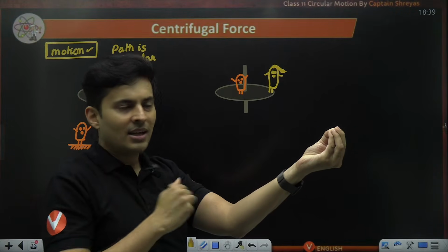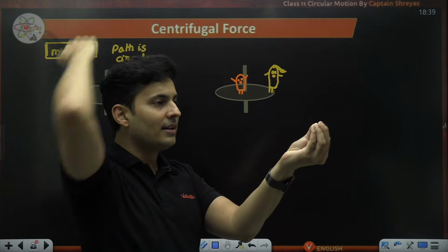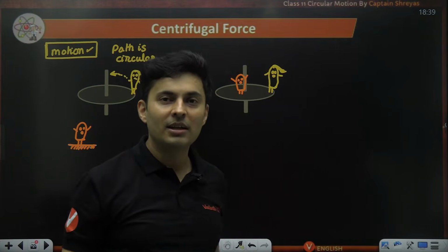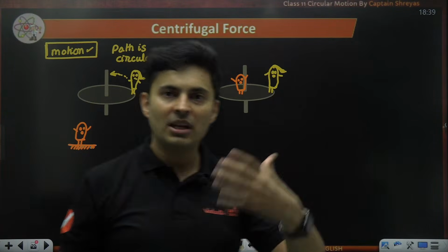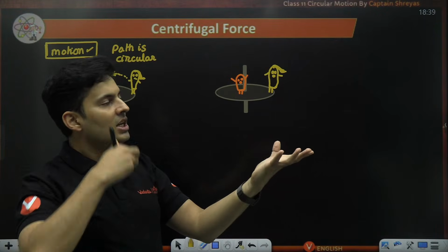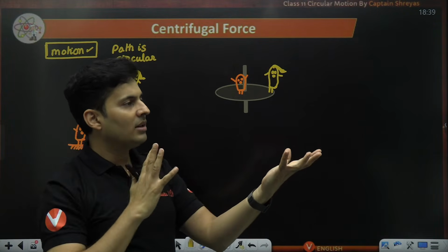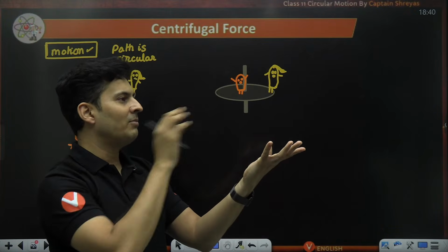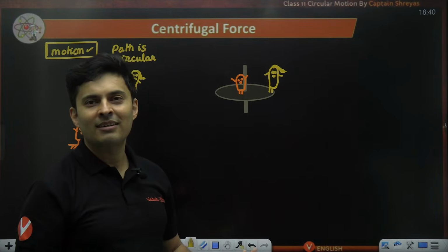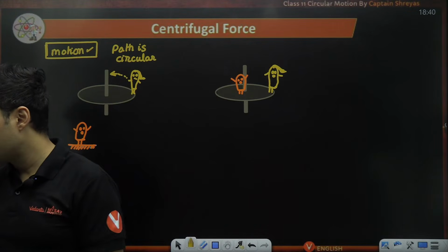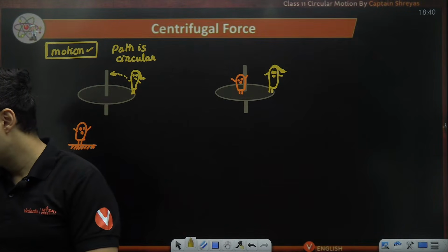Just visualize, and he will see the entire world revolving around Champa and him. It's like a very romantic poem kind of scenario, where Pandu is on the merry-go-round, looking at Champa, Champa is looking at Pandu, and the whole world is revolving around them. For Pandu, Champa is at rest. For Champa, Pandu is at rest. Agree or disagree? For both, they are at rest with respect to each other. Are you able to visualize this?